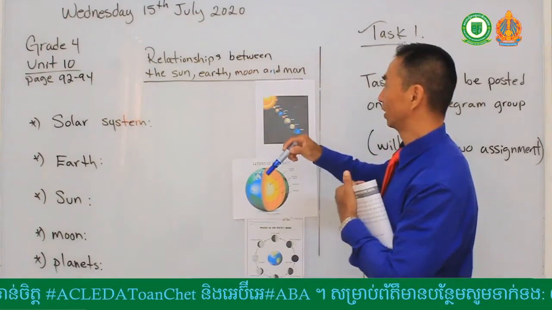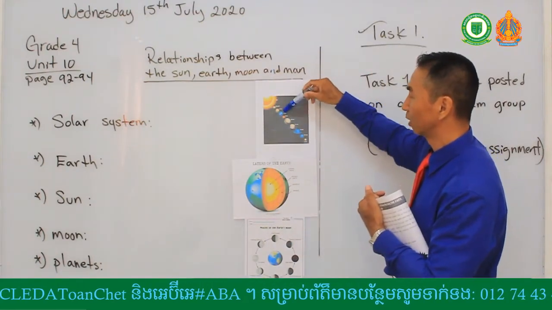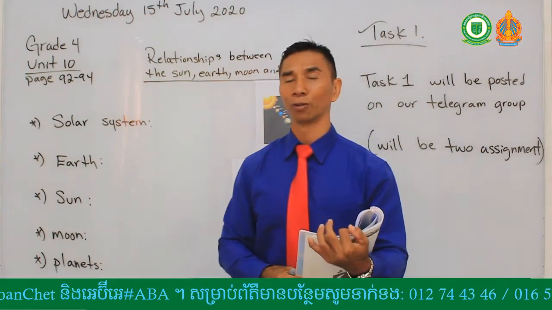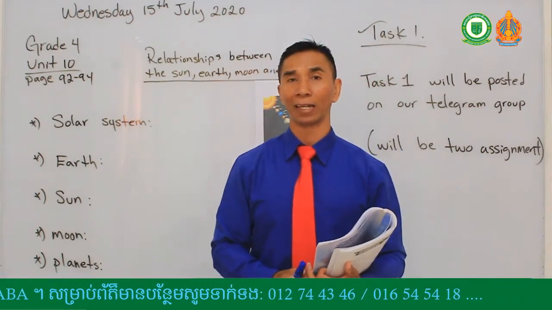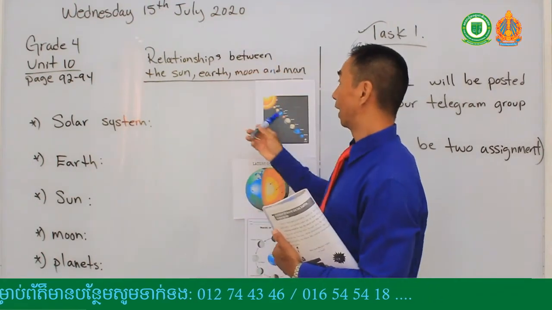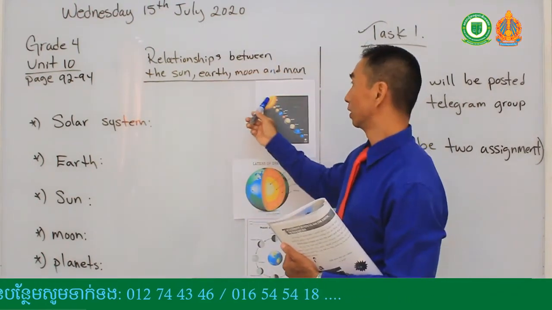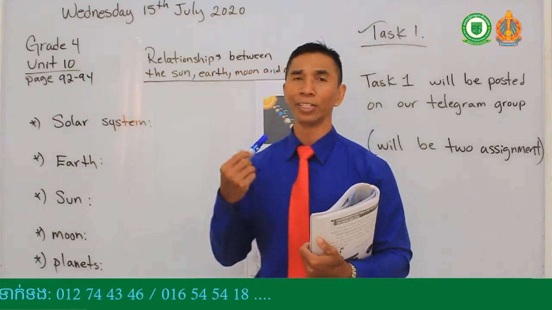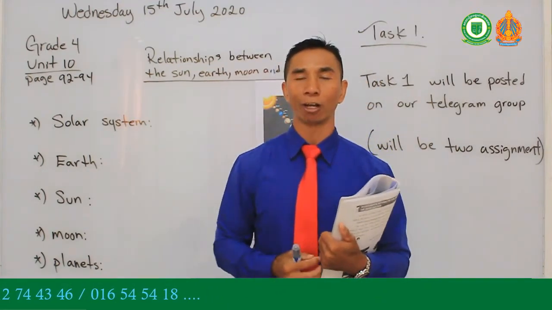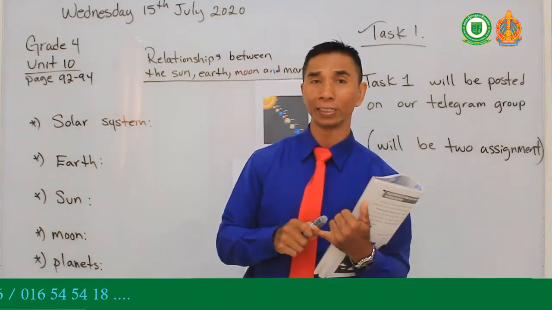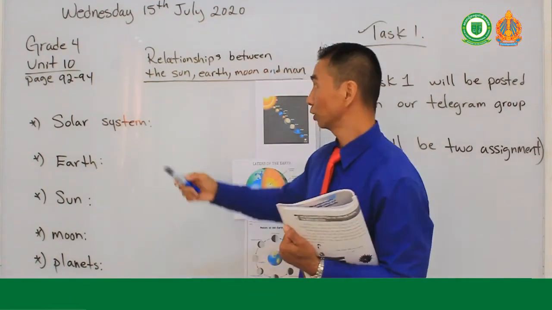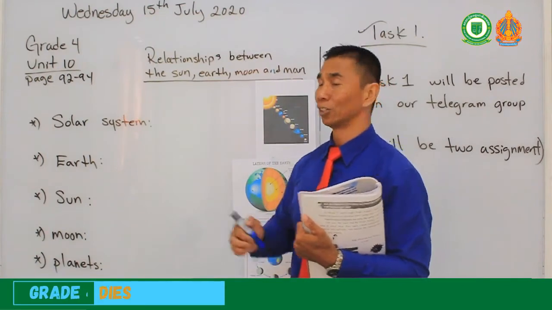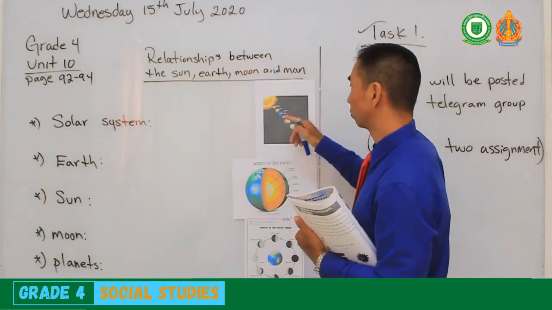So, in our learning today, we know that planets do not produce their own light. The sun gives out light for all our planets. So, in a way, our relationship to the sun is very important, right? If we don't have the sun, then we'll be dark all the time. Then we have no trees, because trees need the sun to grow. And we have no rain, because rain also comes from heat, right? So the sun is really important to our solar system.